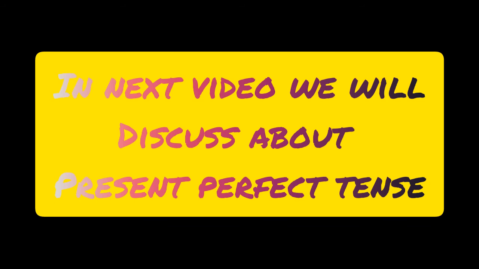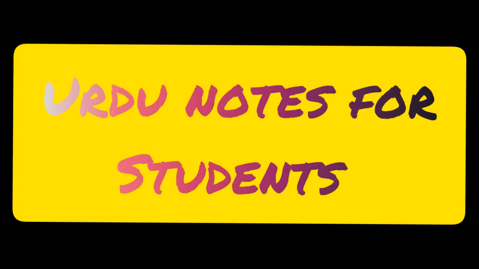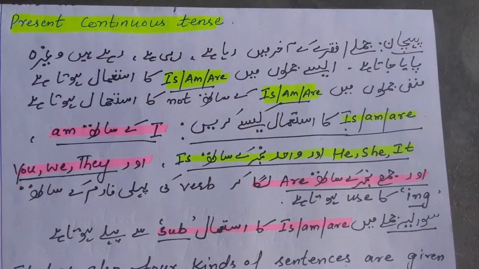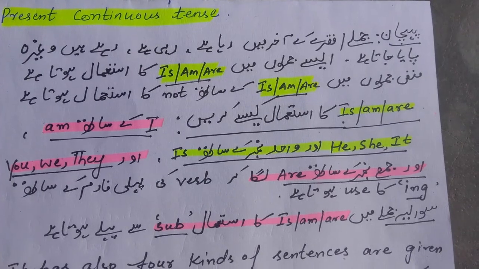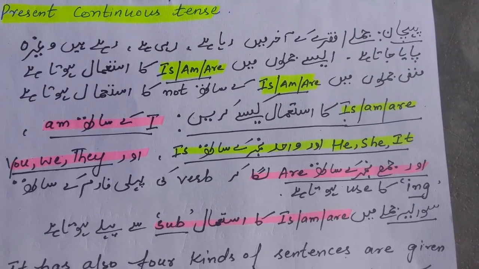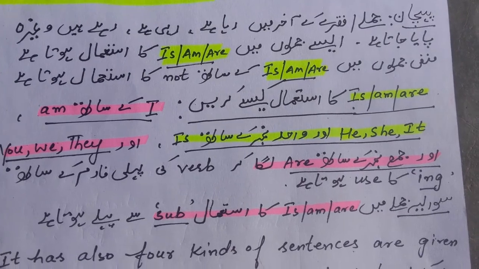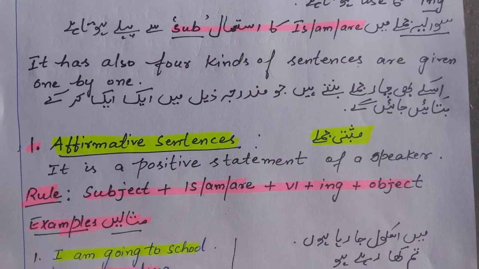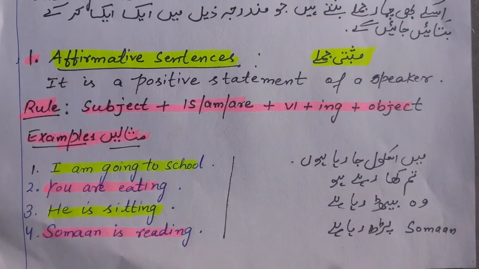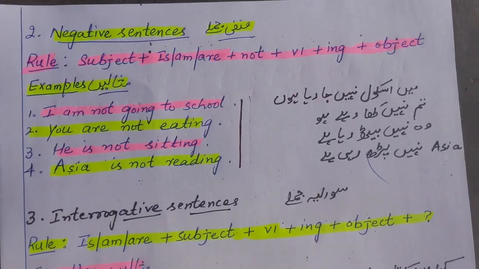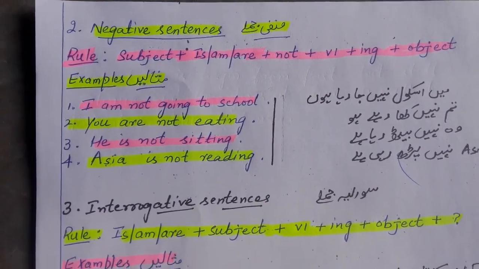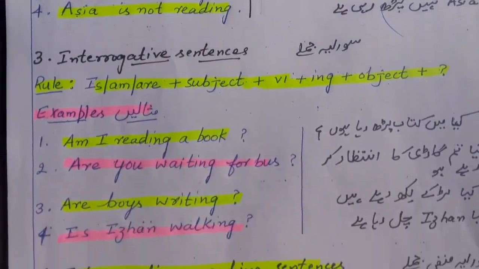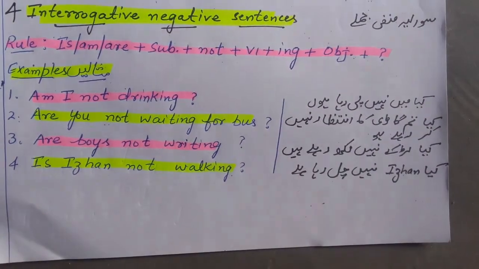These are some types of Urdu sentences to help you understand more and more easily, so I made some Urdu notes for you. You must watch these sentences. Here are some sentences according to present continuous affirmative, negative, interrogative, and interrogative negative sentences. These sentences help you understand very easily.